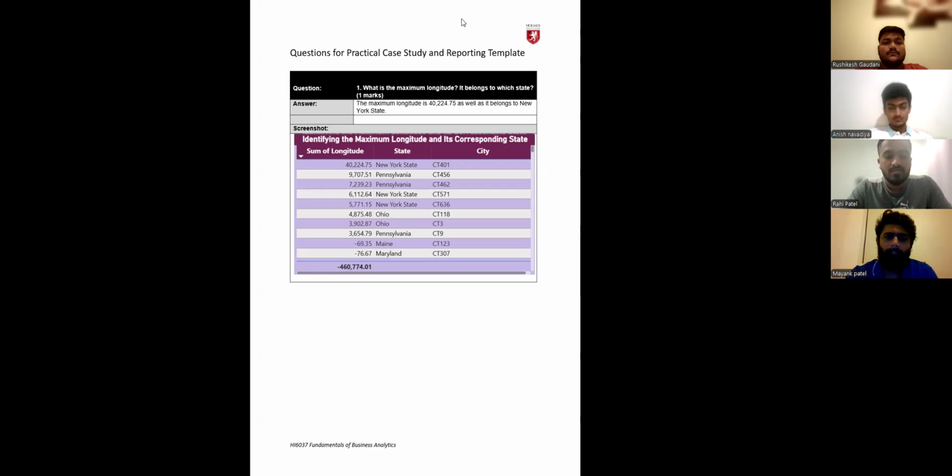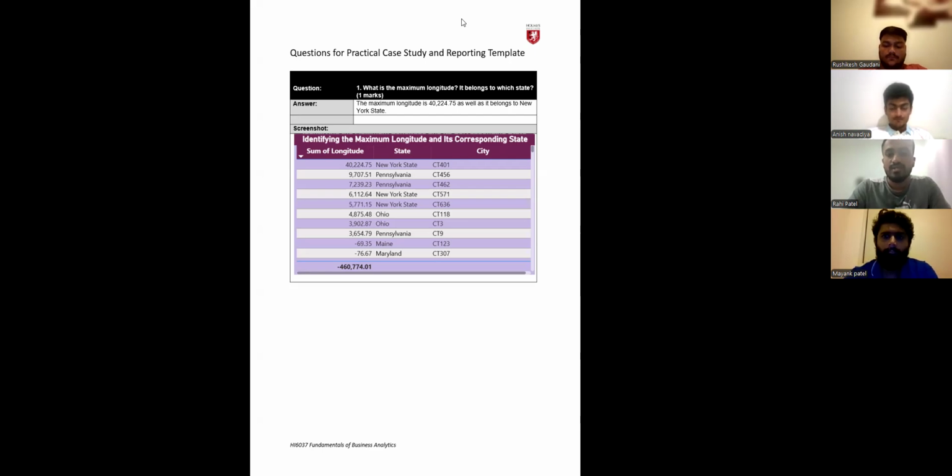value. So this longitude value has been matched with the state, with the city ID as well as the state mapping. The Power BI table visualization has been used to display as well as trace the corresponding locations from sales to state. After establishing this data relation, the output revealed that the New York state has the highest longitudinal value.